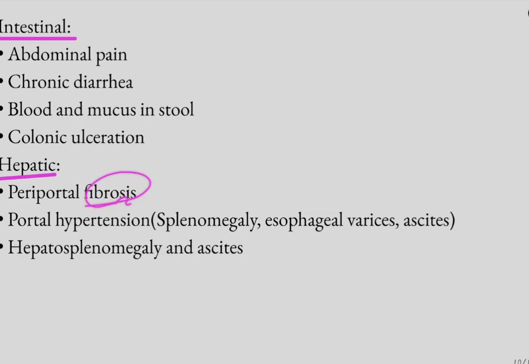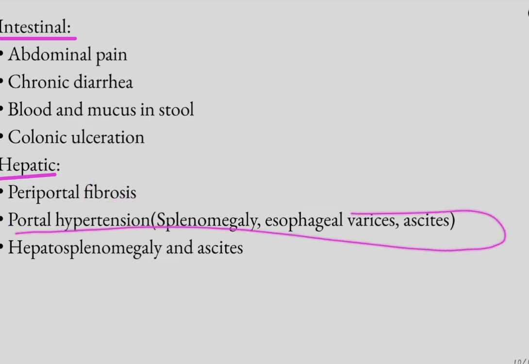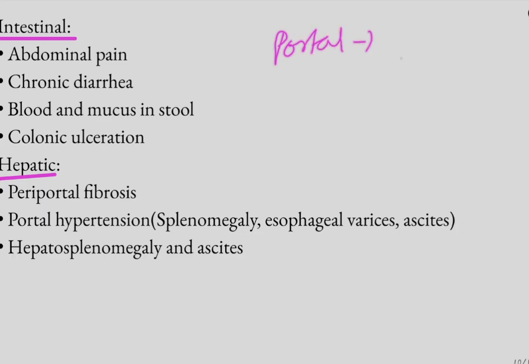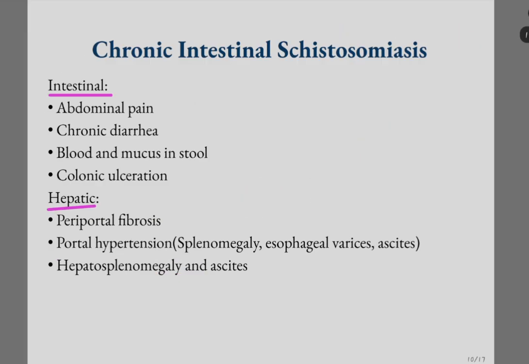There is fibrosis, and then portal hypertension can occur due to obstruction of these portal veins by adult worms. Due to portal hypertension, ascites can occur, splenomegaly can occur, and esophageal varices can occur. Okay, and hepatosplenomegaly can be seen.